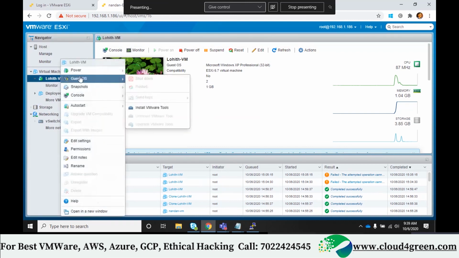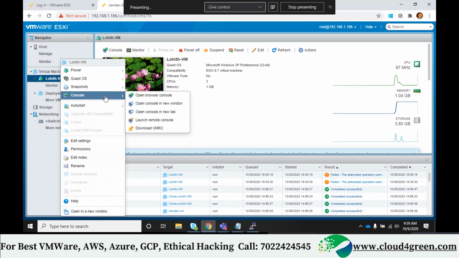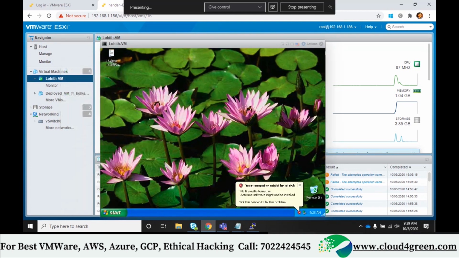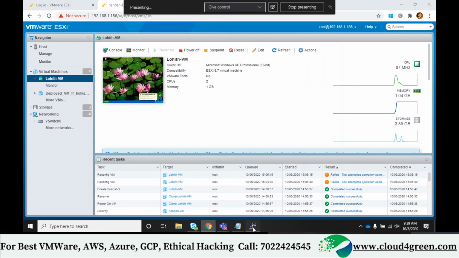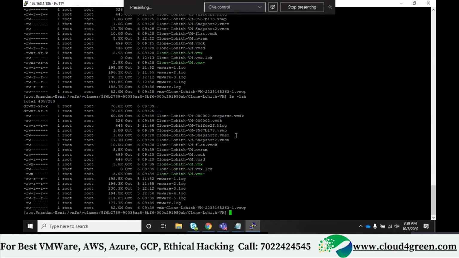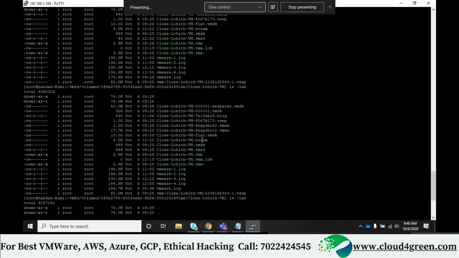Now let me open and see whether that file is there. Do you remember I made some changes? One file I had added, right? Where is that file? That file is gone. Now again I will run this list. So here csparse is there. After restoring, csparse is there, 60 MB is there, and vmsn is there, vmsd is there. See, those files are there.